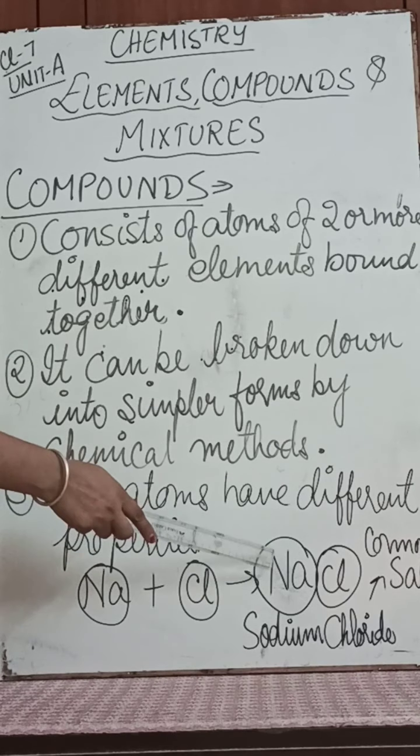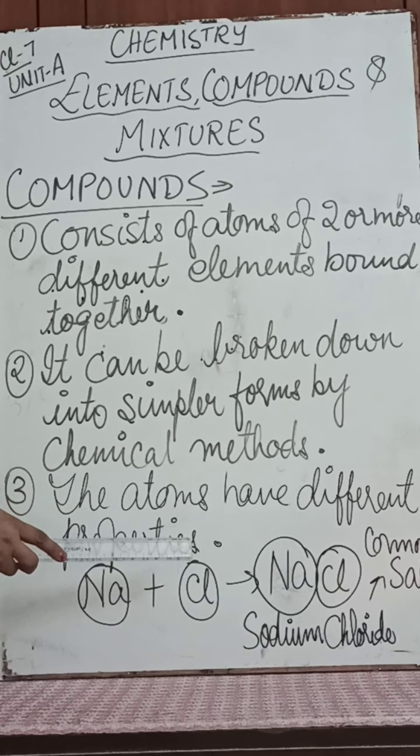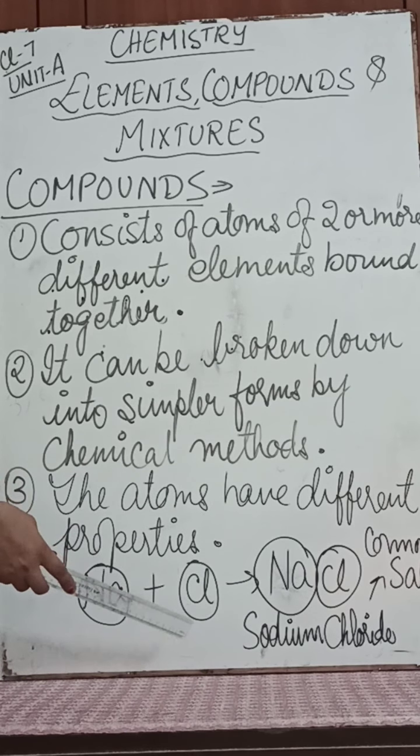So this compound is formed. So you understand what a compound is? Two or more elements, when they unite or join together, they form a compound. And it can be broken into simpler forms, right? And it is a combination of different elements which will exhibit its own properties. So there are different properties which are shown in a compound, okay? So sodium plus chlorine will form sodium chloride, also called common salt. So this is one of the examples of compounds. Next we shall come over to mixtures.